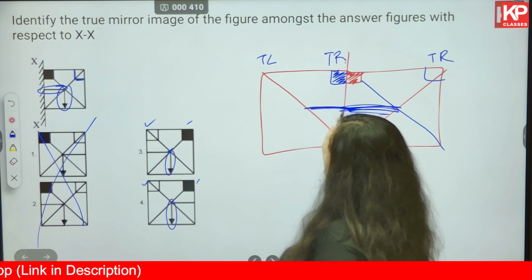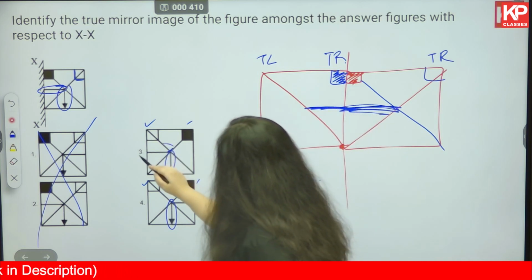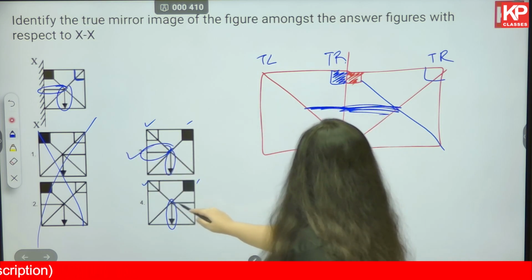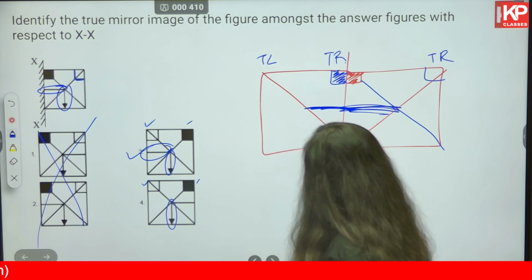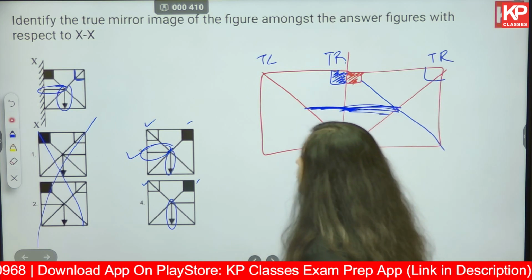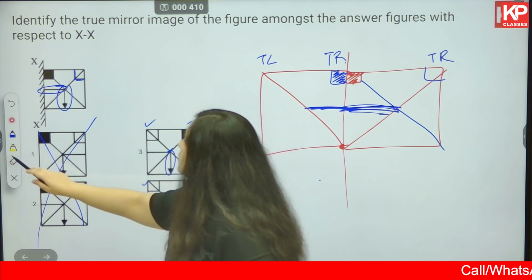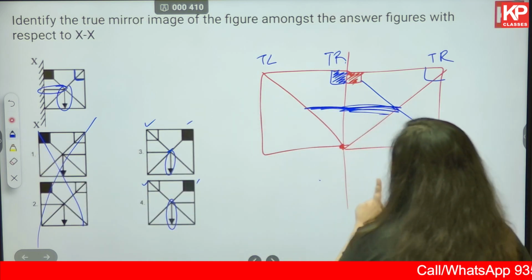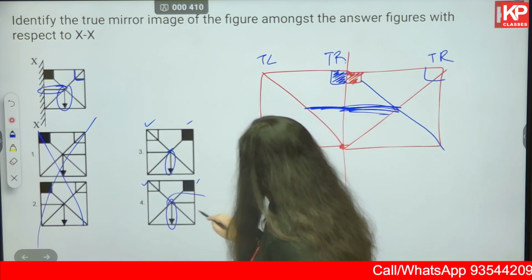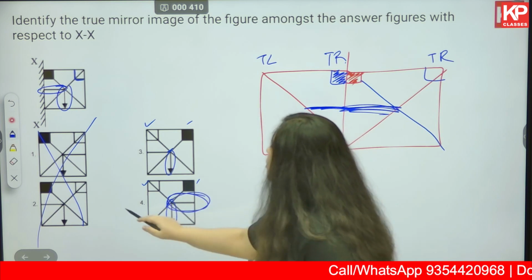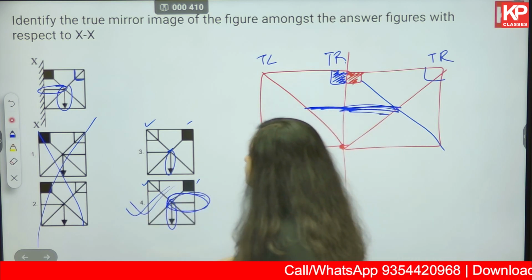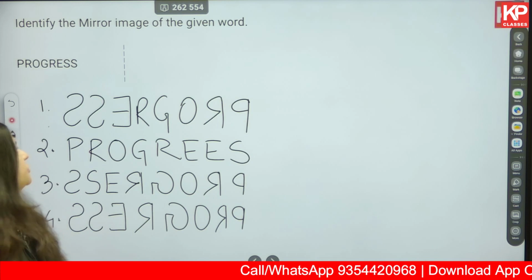It should come here. Okay, so option number 3 is correct. Okay, my mistake, option number 4 is correct. It should come somewhere here. So option number 4 is correct. Moving on to the next question.